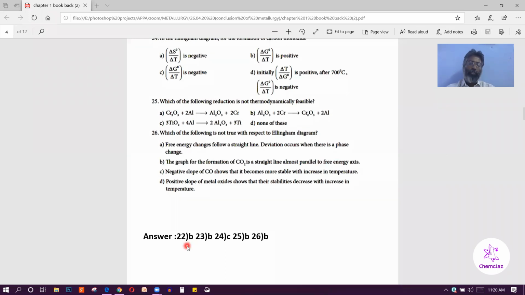So question number 22, B option, 23, B option, 24, C option, 25, B option, 26 also B option. So there are 25 questions only. The 8th question is missing.